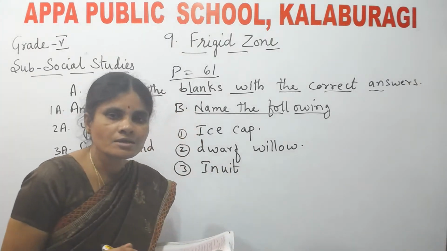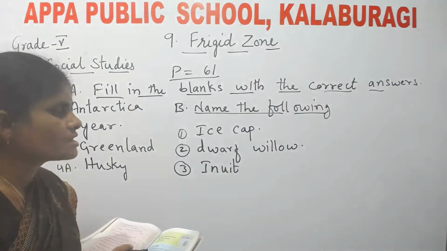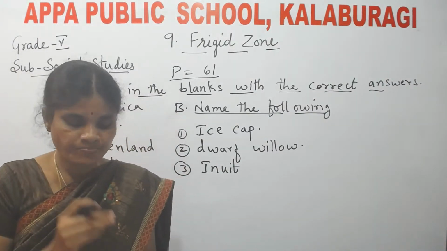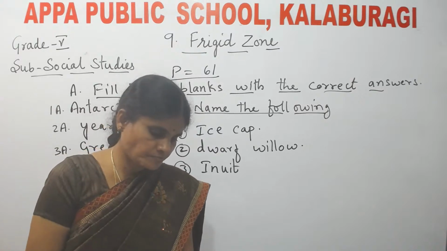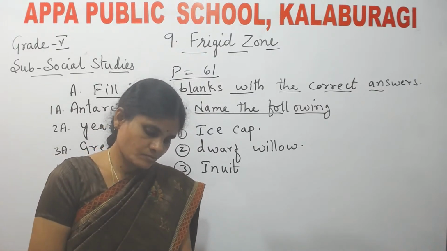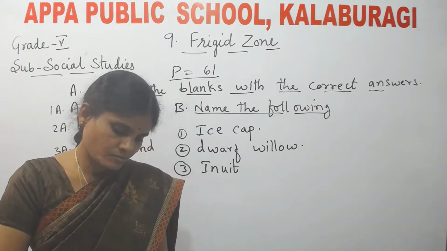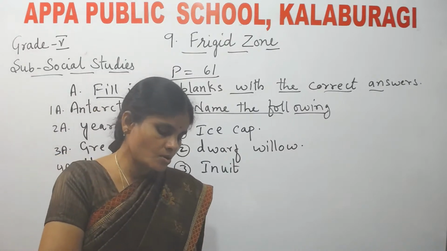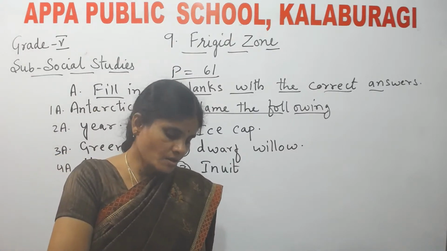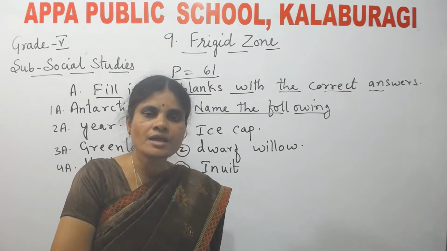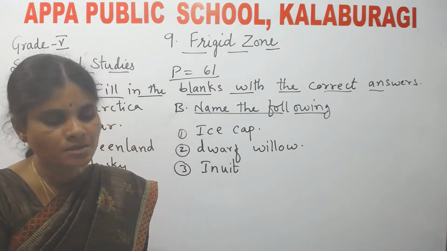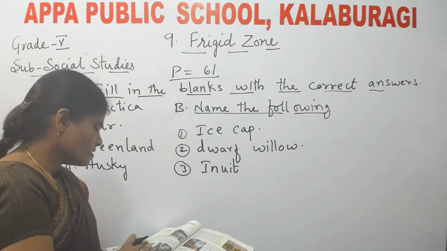Inuit are the tribes who are the original inhabitants of Greenland. They are also called Eskimos. They came to Greenland from North America almost 1,000 years ago.